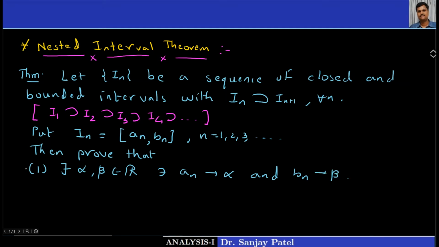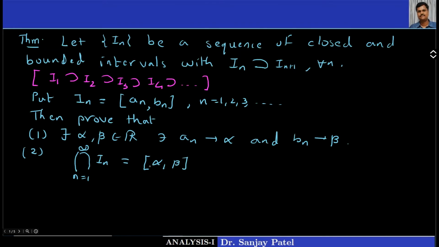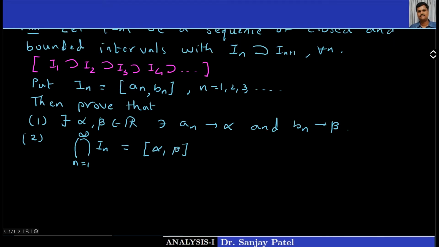Secondly, the intersection of all these intervals for n equal to 1 to infinity is equal to the closed interval alpha comma beta. These alpha and beta are the limits of the endpoints of the intervals.